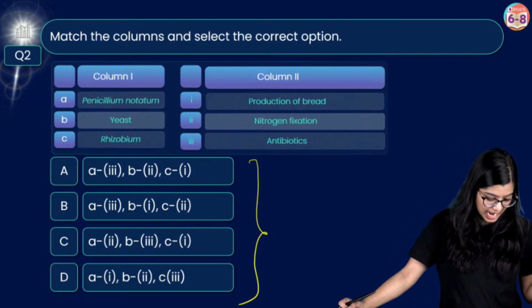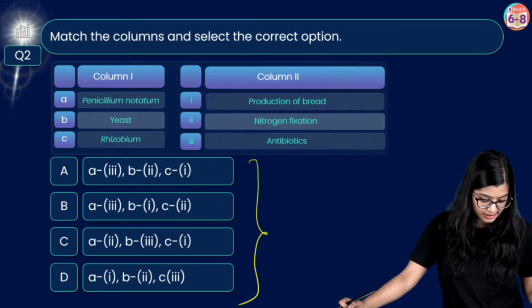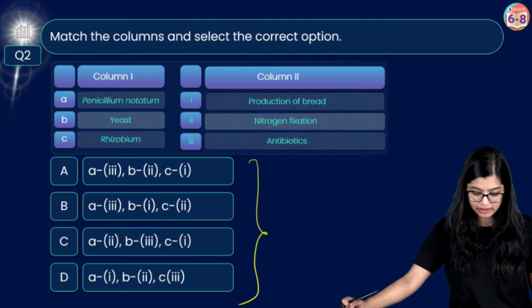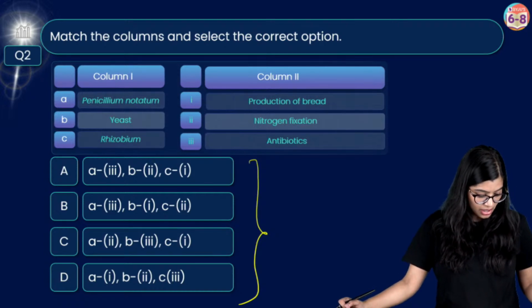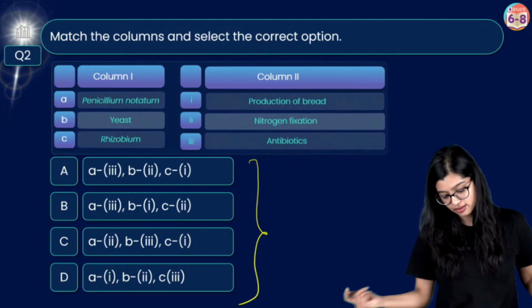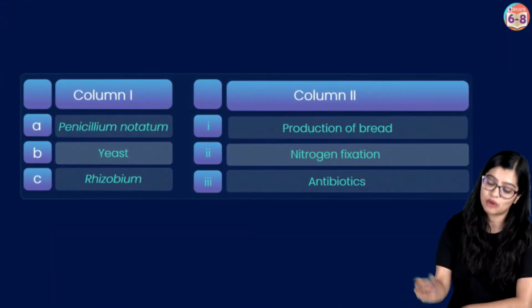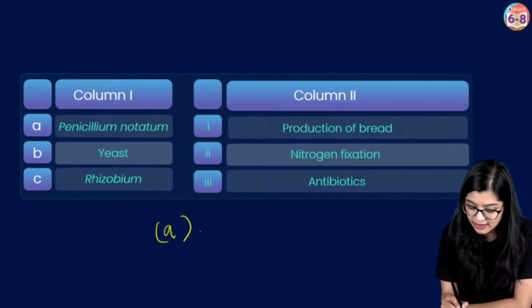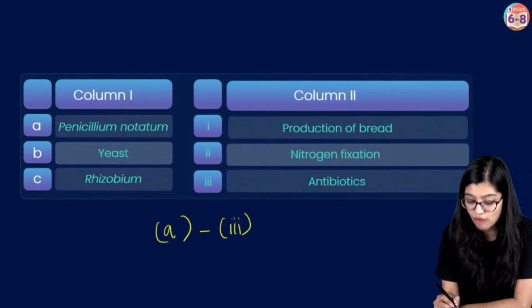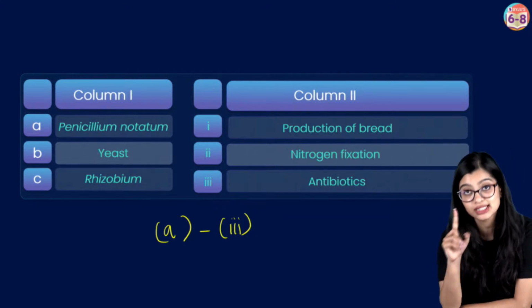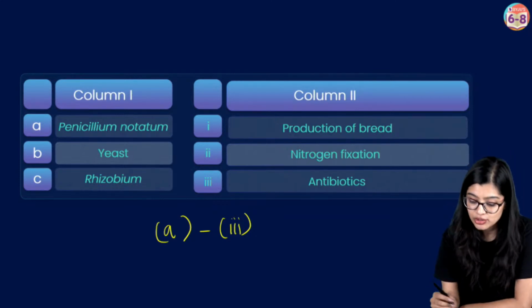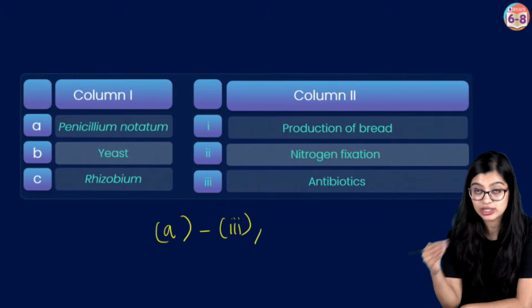Okay, the poll is live. Many of you here are giving me the answer and the majority of you have voted for option B. Very good. Okay, so let's see if you're all correct or not. Now, what is Penicillium notatum? It is a fungus and we know that from Penicillium notatum we got the first antibiotic. So the correct match is option 3.